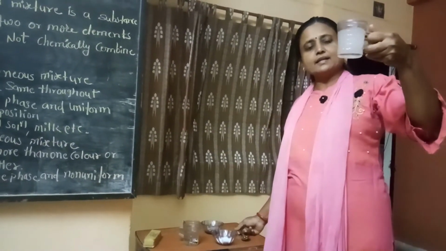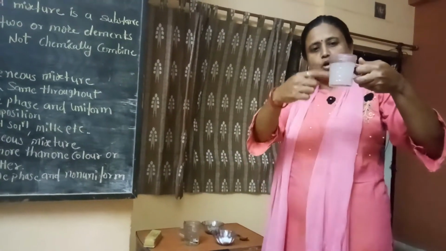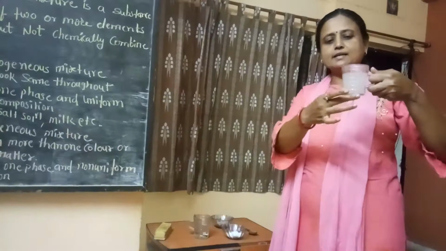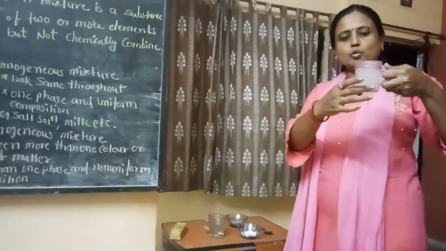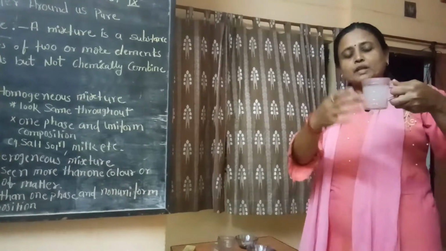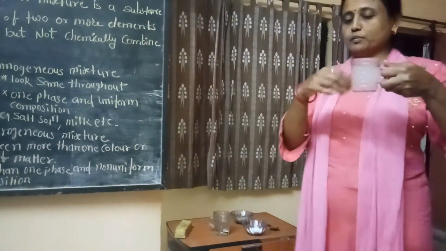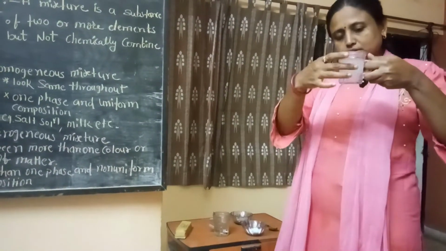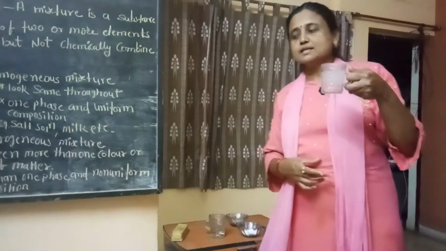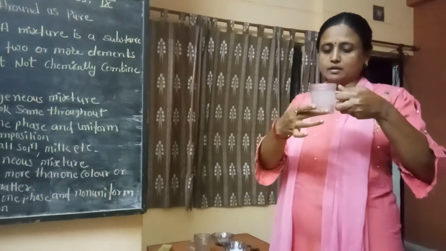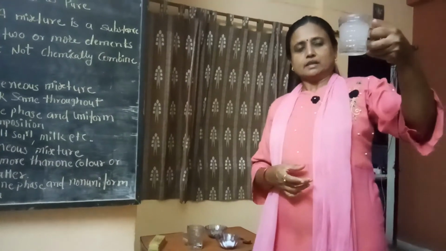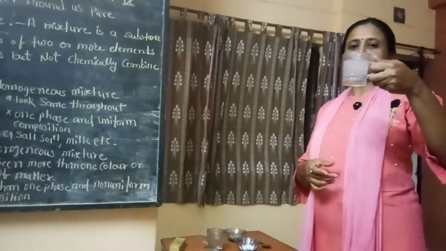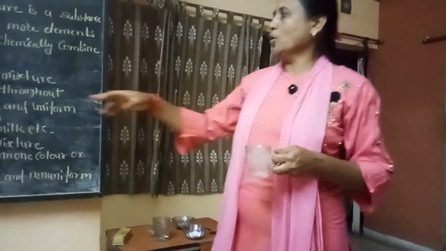You will see that there is a uniform mixture; we are not able to see the salt particles separately in the water. We feel that it is continuous water only. The salt particles are uniformly mixed throughout the water, and it shows a single phase and uniform composition. Such a type of solution is called a homogeneous mixture.